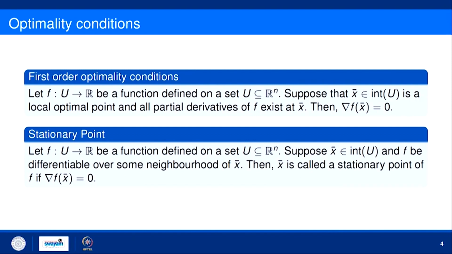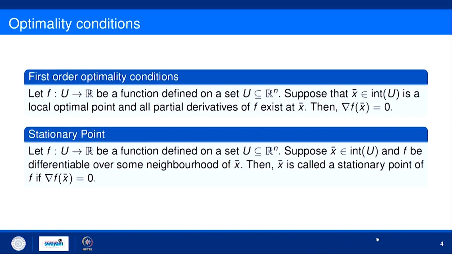So, first of all, the first order optimality conditions. What is that? Now, let f from U to R be a function defined on a set U subset of Rn. Suppose that this x bar belongs to the interior of U, it is not on the boundary, however, it belongs to the interior of U. Then this x bar is a point of local optimum and all the partial derivatives of f exist at x bar. So, we are supposing this, then the gradient of f at x bar is always 0.